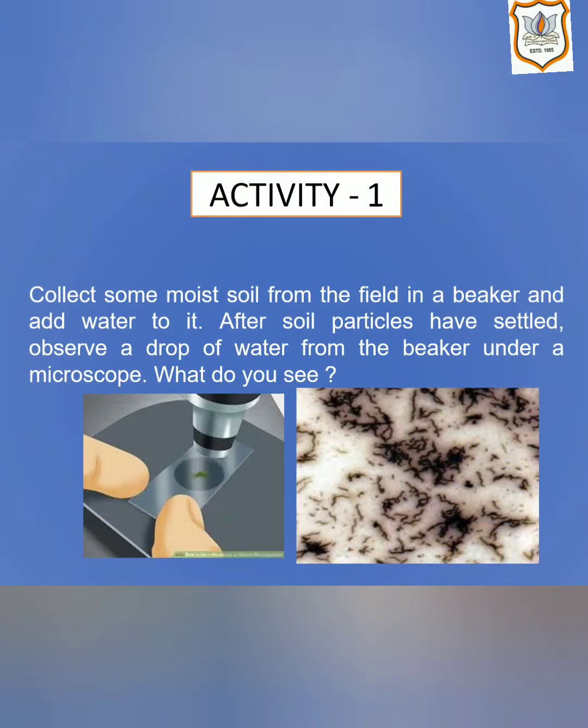We can show the presence of microorganisms in soil and water by performing the following activities. Our first activity is to collect some moist soil from the field in a beaker and add water to it. After the soil particles have settled down, observe a drop of water from the beaker under a microscope.